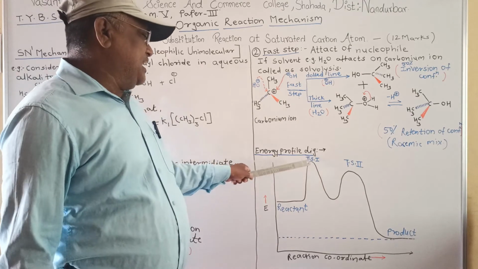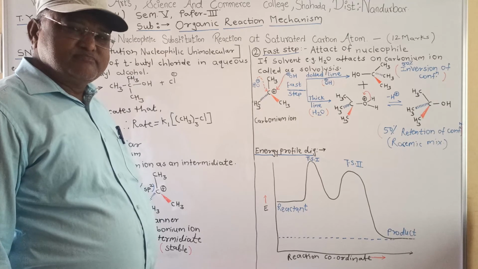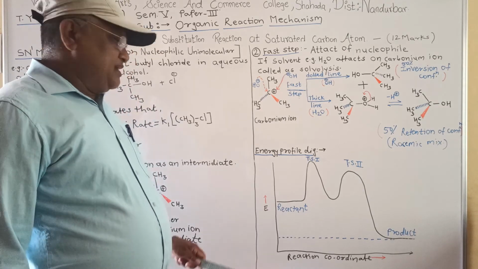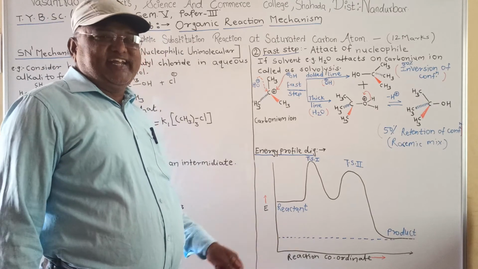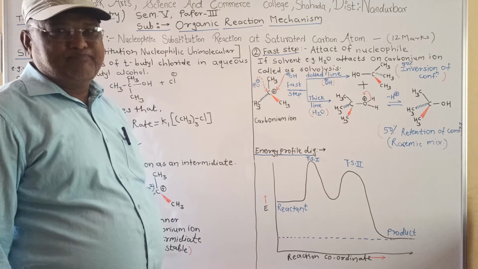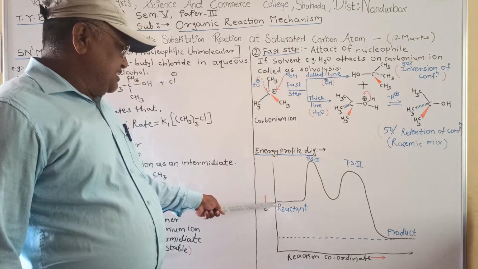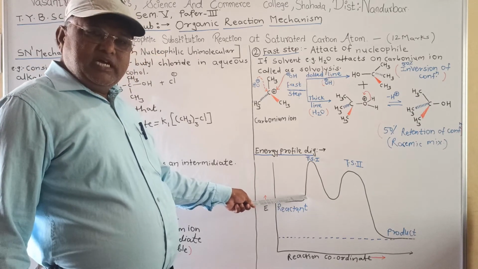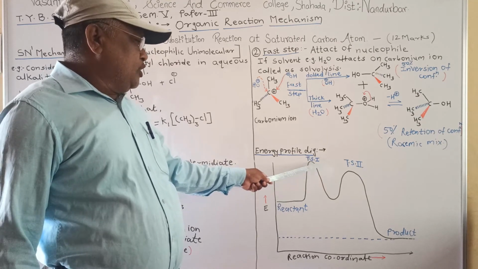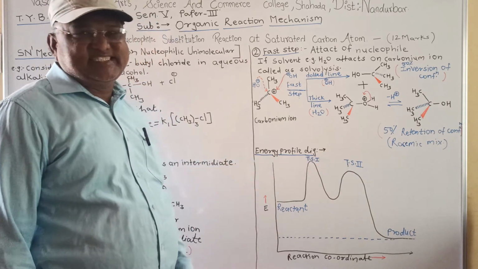Now the energy profile diagram of the SN1 reaction. What is meant by an energy profile diagram? The graph of energy versus reaction coordinate is called an energy profile diagram. The energy of the reactant is shown in the graph. In this reaction we get two transition states, transition state first and transition state second.